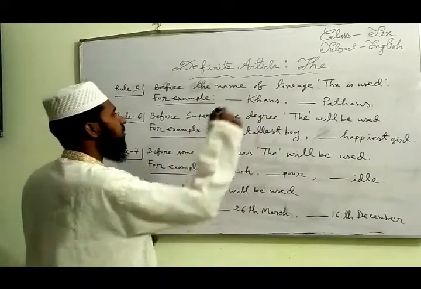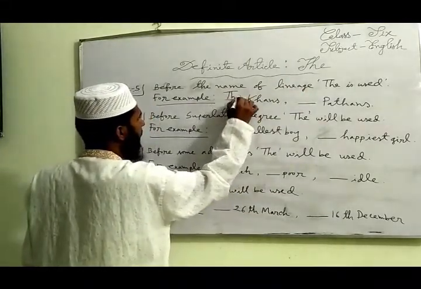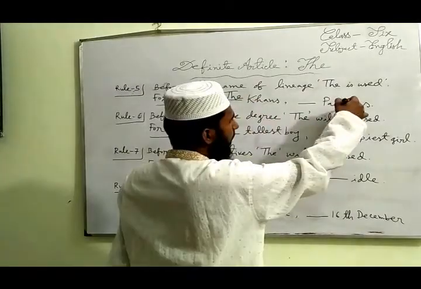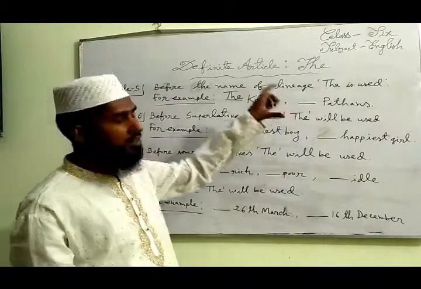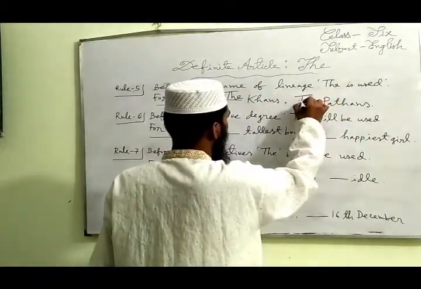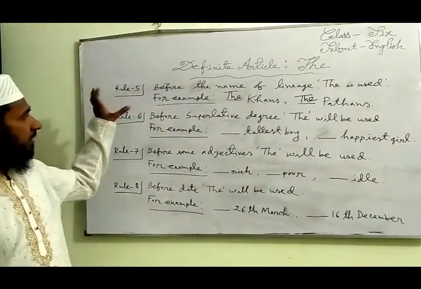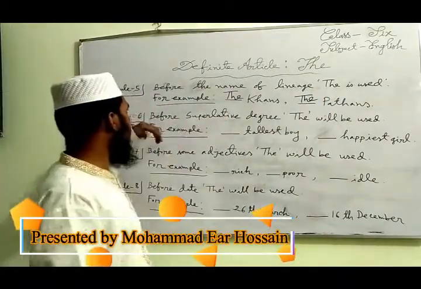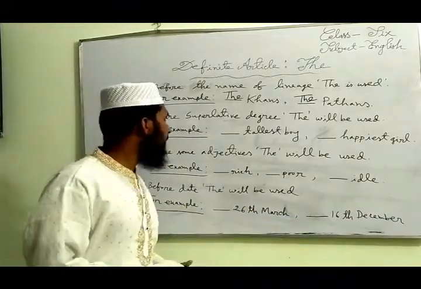I mean it is called a lineage. So we have to use the here. The Pathans. Pathans is also a lineage, I mean a family's title. So we have to use the here. Have you understood rule 5? I think you have understood the previous 5 rules.